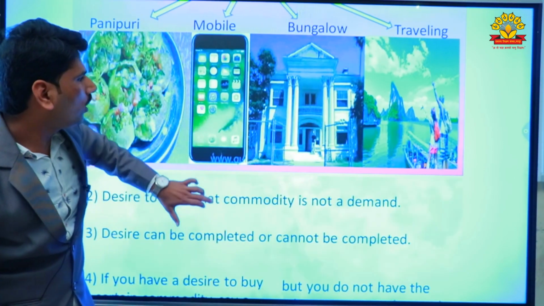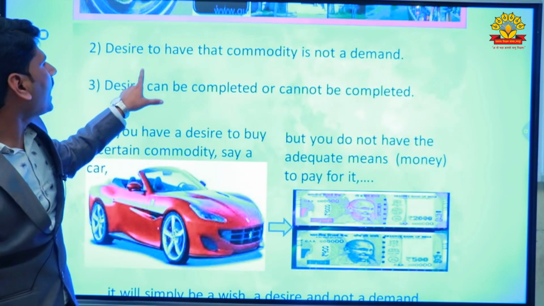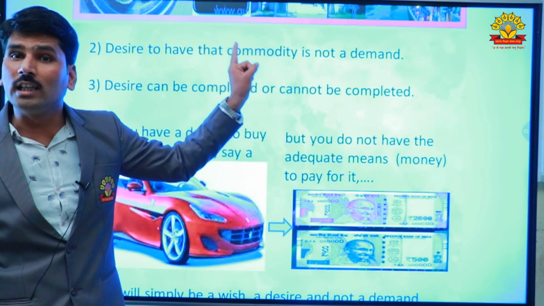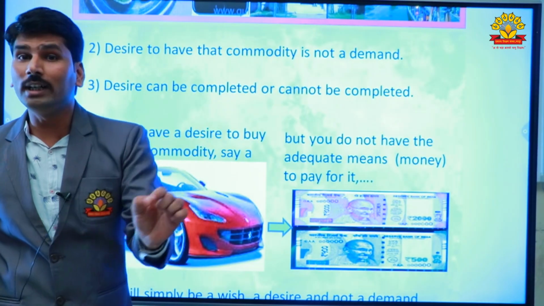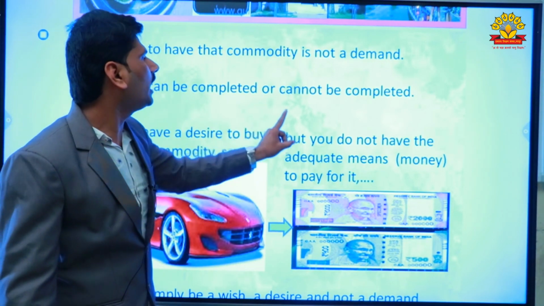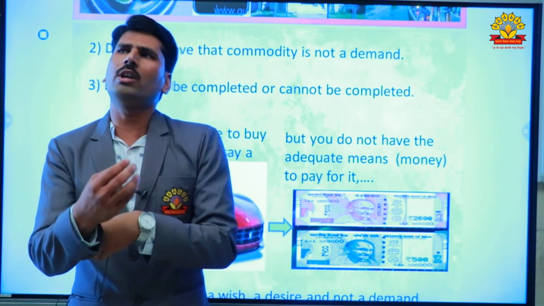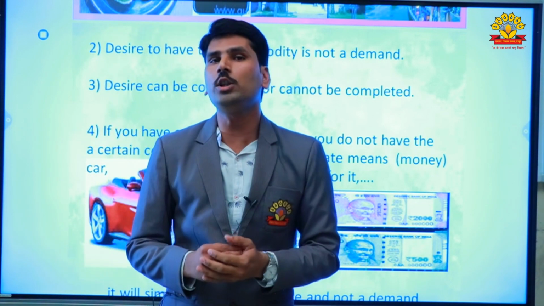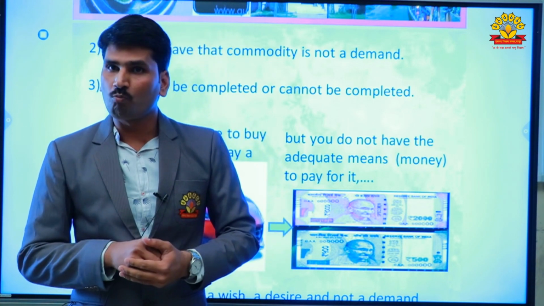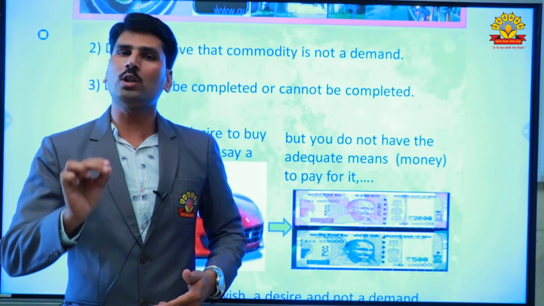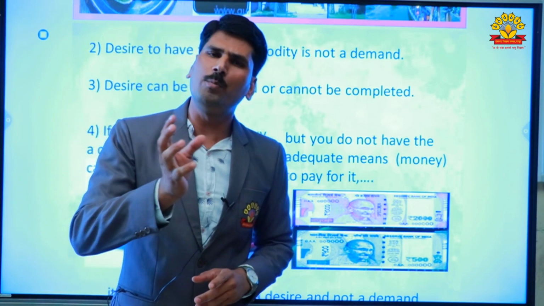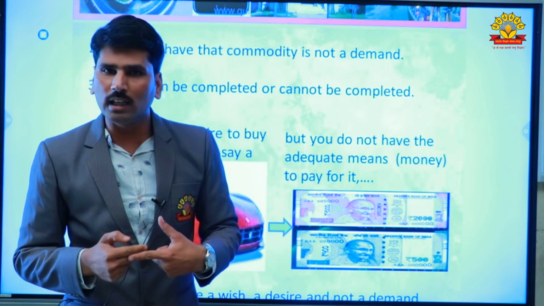So another thing: desire to have a commodity is not a demand. Desire can be completed or cannot be completed. If we want to consume a pani puri, yes, we can consume that, so that desire can be completed. But if we urge to live in a big bungalow, when it is backed by purchasing power, then it is considered as demand.